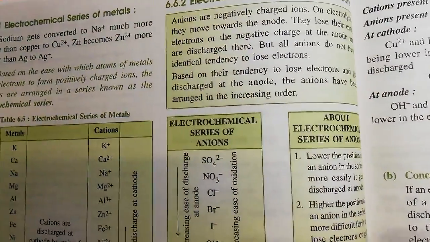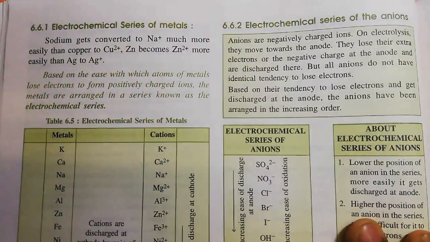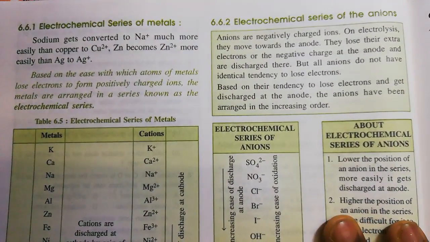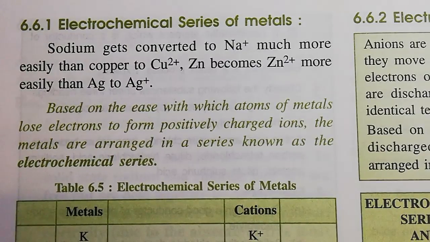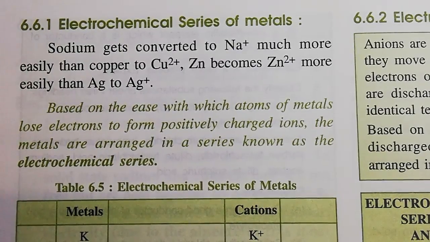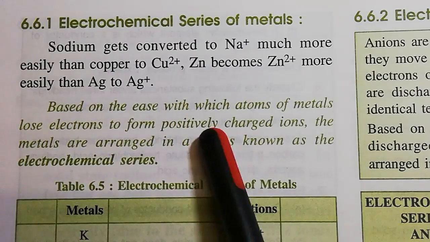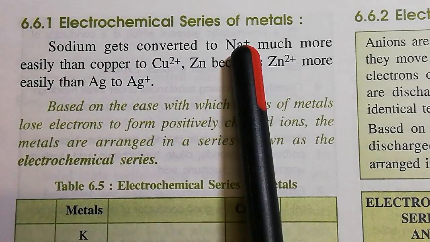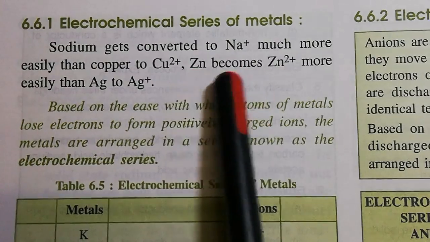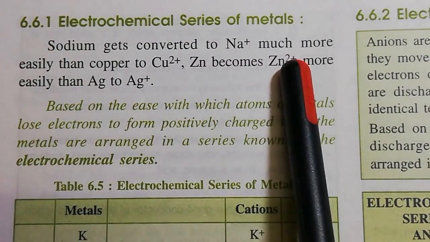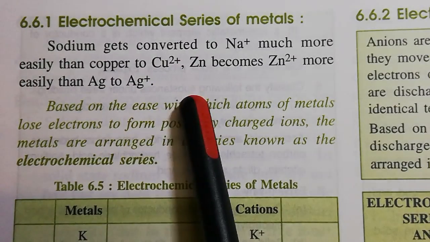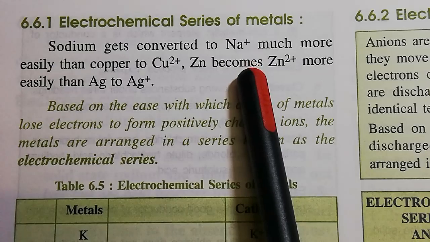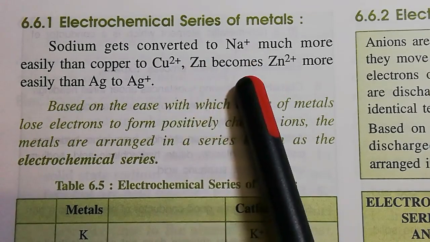Today we'll start from the electrochemical series of metals. We know metals have the tendency to release electrons and become cations. Sodium can easily convert to Na+, zinc to Zn2+, copper to Cu2+, and silver to Ag+, but the ease with which they form cations is not the same for all metals.